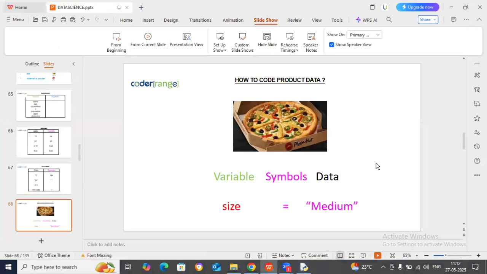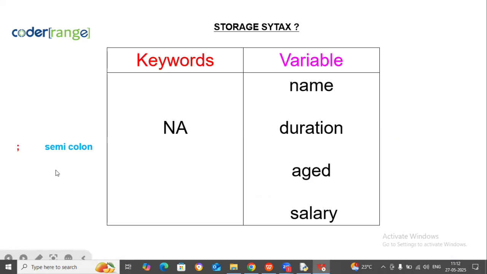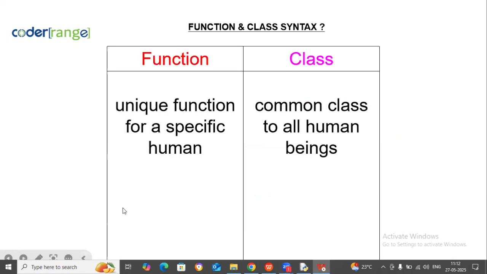Okay. Now how to write product data? See there. You can write the variable of the product: size. Symbol is what? Equal to. Data is what? Medium. This is how you write the coding. Is this clear? Okay, super. You don't write a semicolon. So any keyword is not applicable for name, duration, age, and salary. Not necessary.